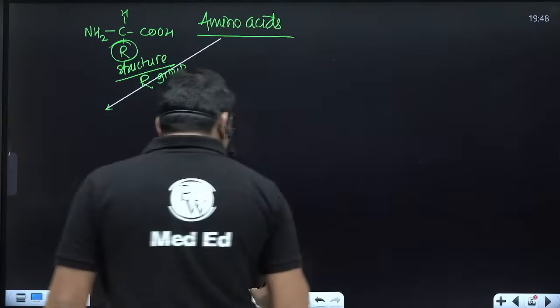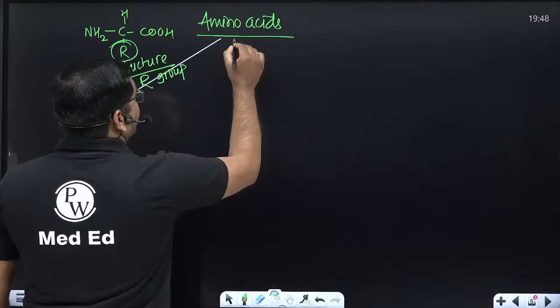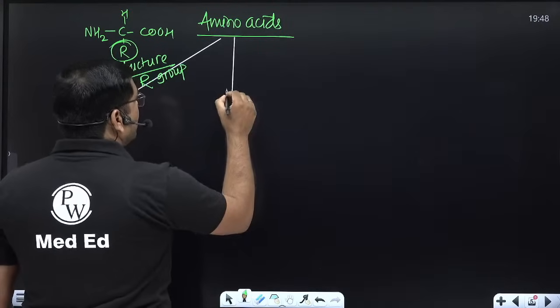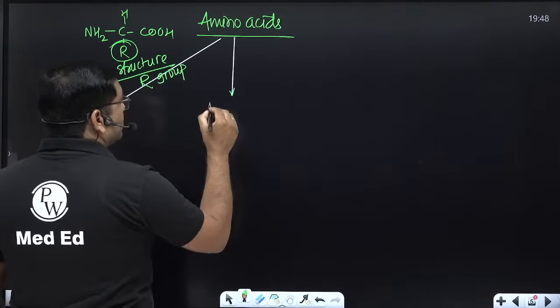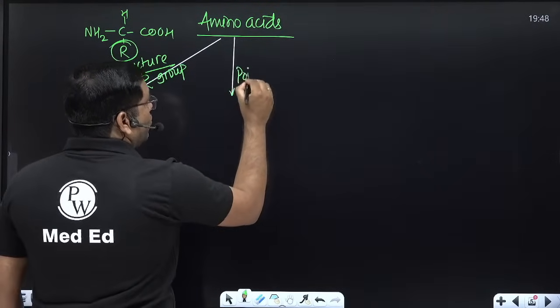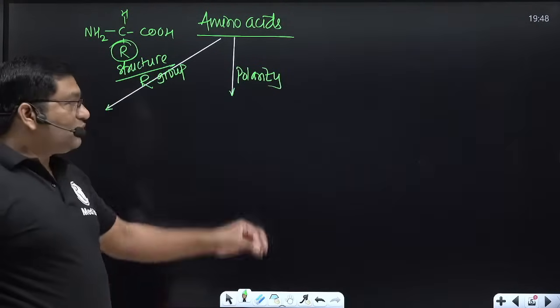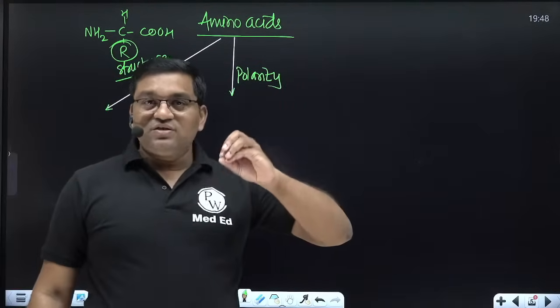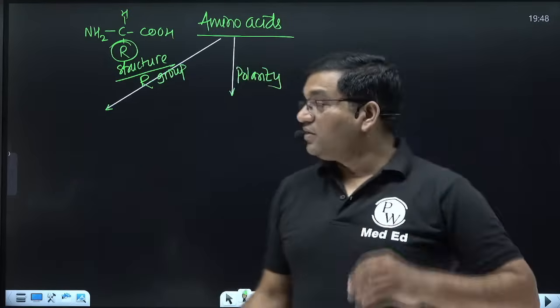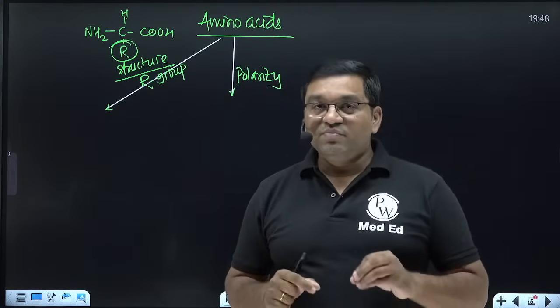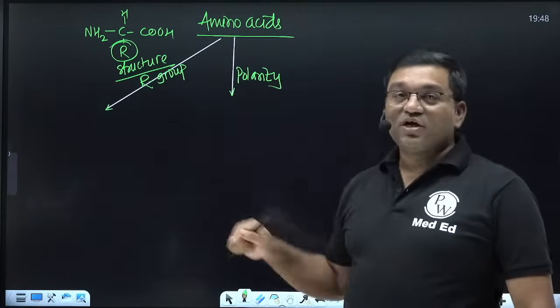Okay. Second classification is based on polarity. Polarity means whether they are soluble in water or not. If you remember the classification on the basis of their class, you can easily remember the polar and non-polar amino acids.